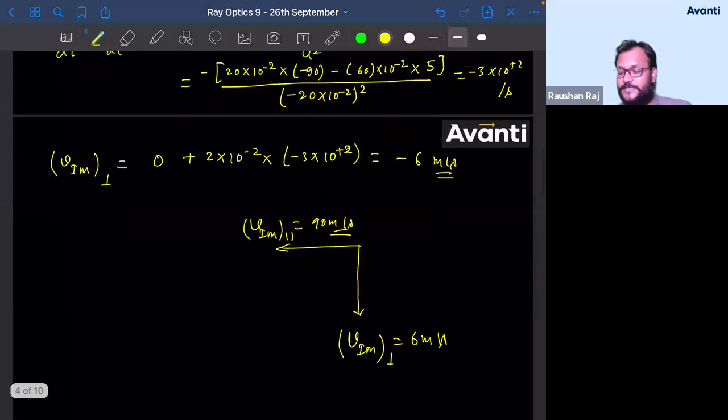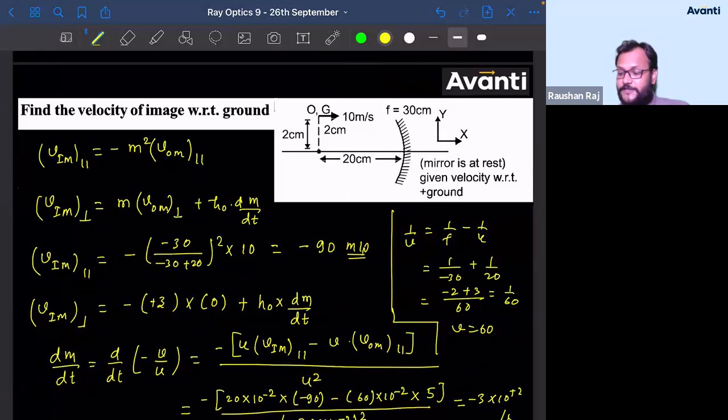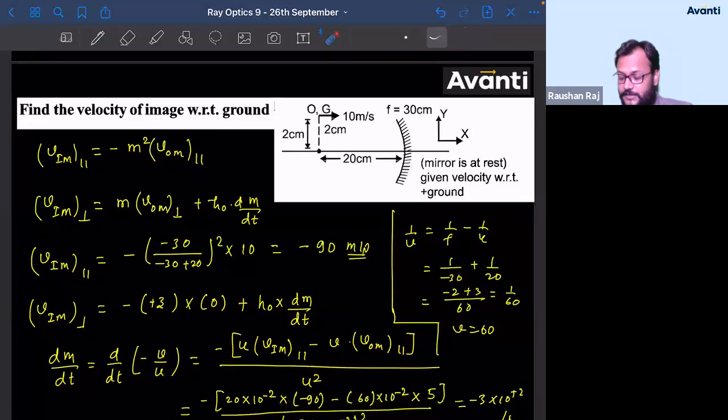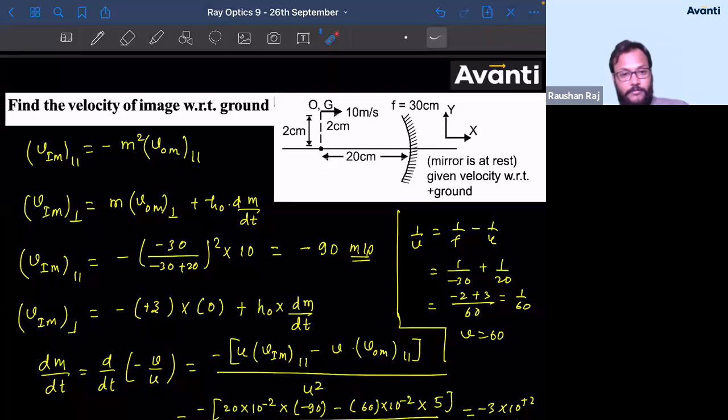Acha, guys, you must have a question, sir. Will this question be asked to us in JEE Main? So no. Sir, can this question be used or can the partial form or can any one of the component of this question be asked in JEE Main? So yes. They can ask you what will be the component of velocity of image in perpendicular direction. Okay? Or they might ask you what will be the component of velocity of image in parallel direction.